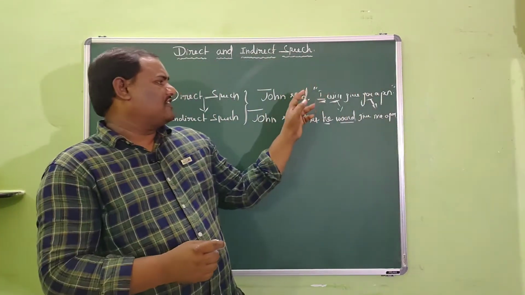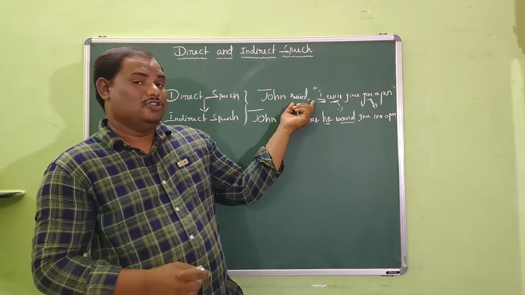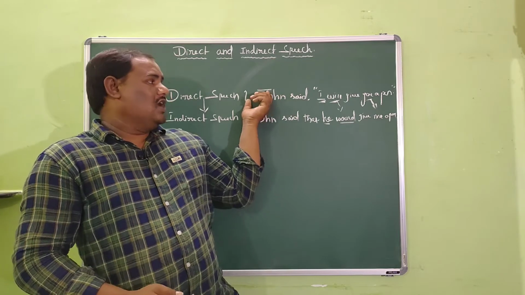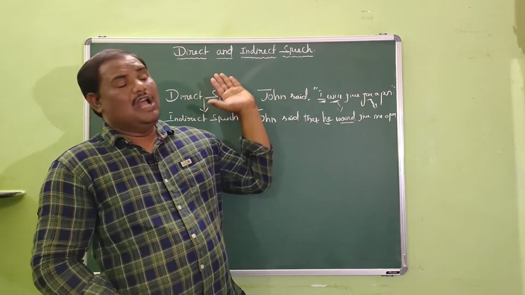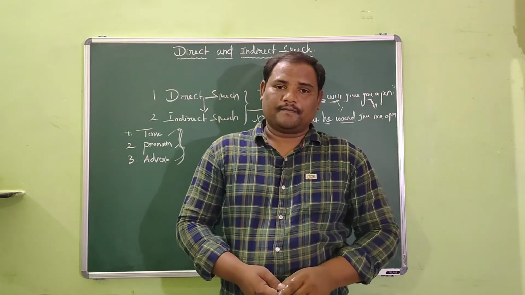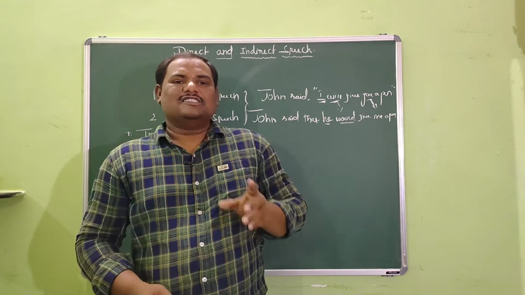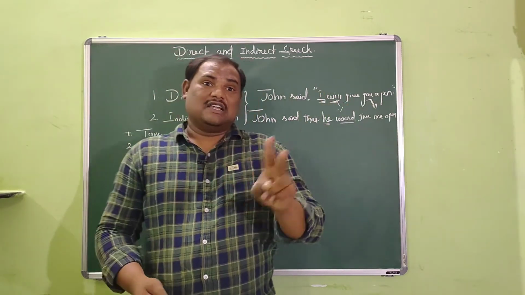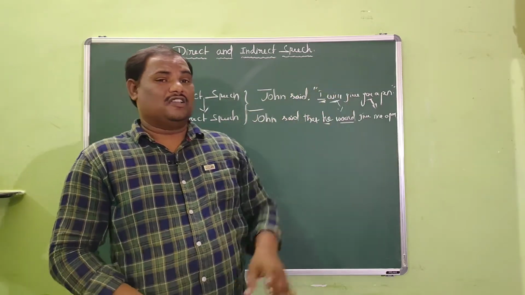Have a look at the first example. John said, I will give you a pen. Here in the sentence, you can find two parts: the part outside of the quotation and the part within the quotation. So it is very clear that the given direct speech contains two parts. The first part is outside of the quotation. The second part is within the quotations.